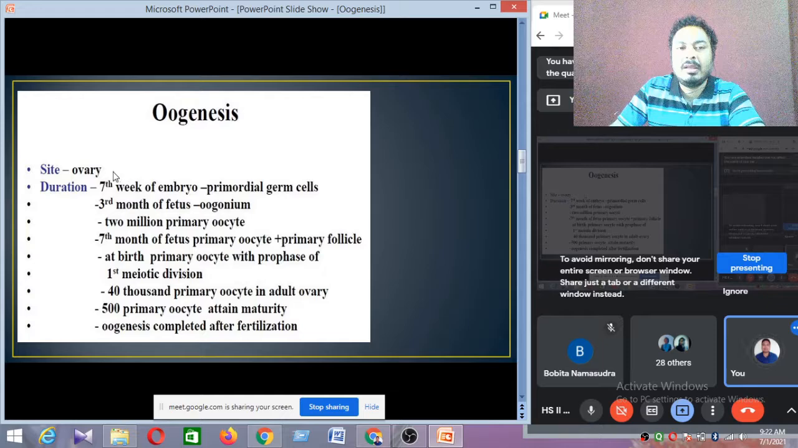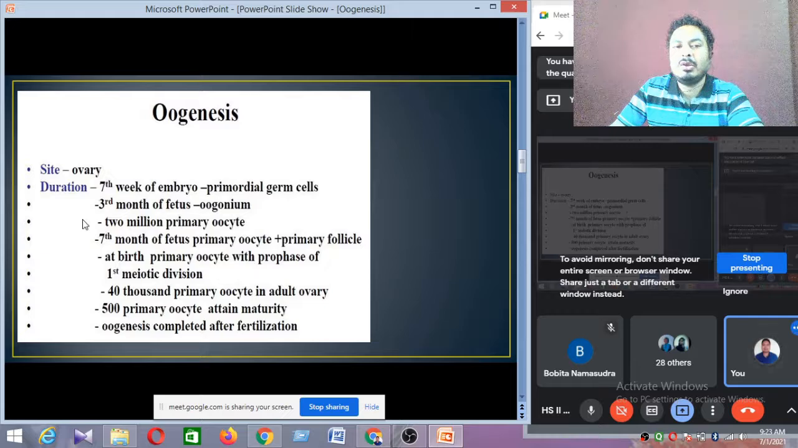Then when this 7th week embryo transforms to 3 months, these primordial germ cells are converted to oogonium. At 3 months of the fetus, they produce the oogonium. Then during this 3 months, this oogonium is converted into primary oocyte.